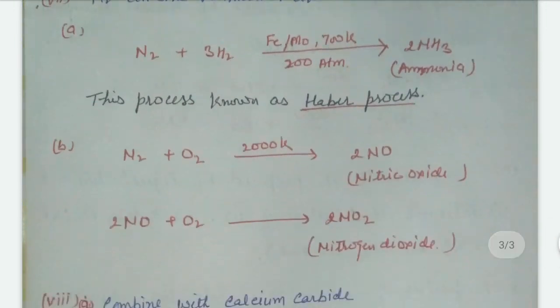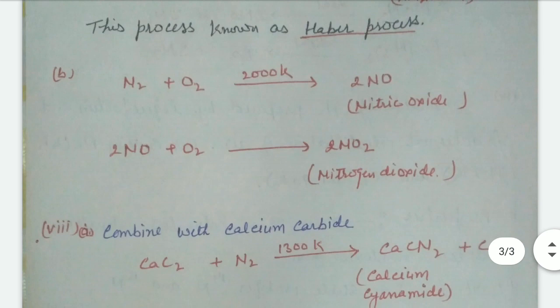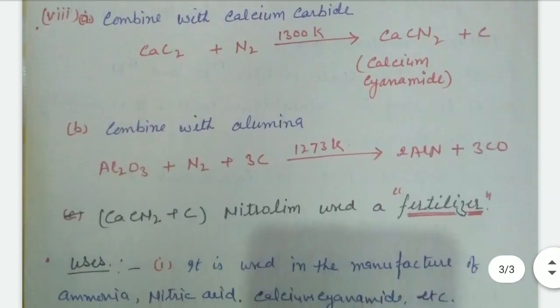This process we discuss in the topic of ammonia later. Dinitrogen combines with oxygen to form nitric oxide, and then nitrogen dioxide. And it also combines with calcium carbide, CaC2, to form calcium cyanamide, right?